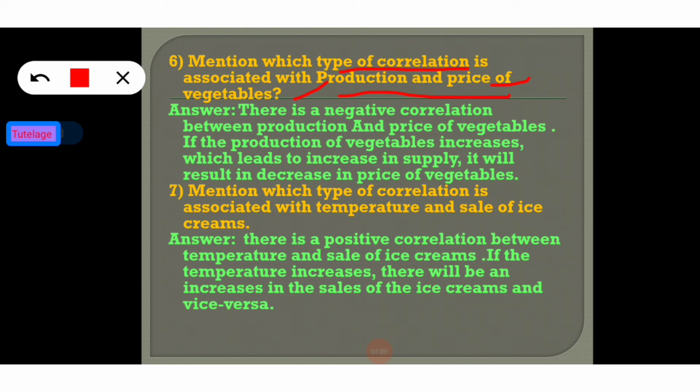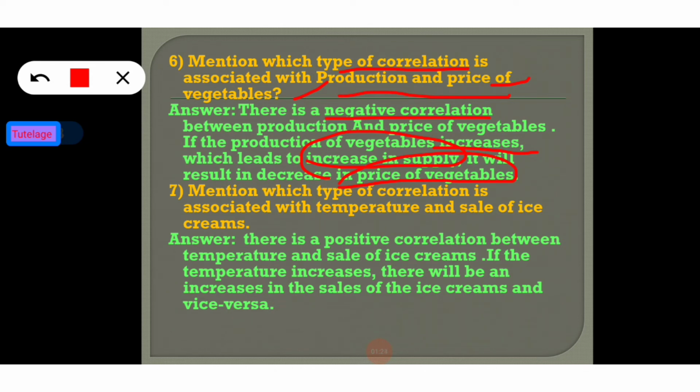So we can see there is a negative correlation between production of the vegetables and the price of the vegetables. Okay. If the production of the vegetables increases, it leads to an increase in supply of the vegetables, which will result in a decrease in price of the vegetables.